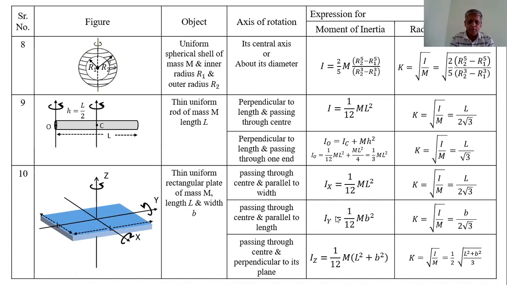Next object is a rectangular plate. Thin uniform rectangular plate of mass M, length L, and width b.